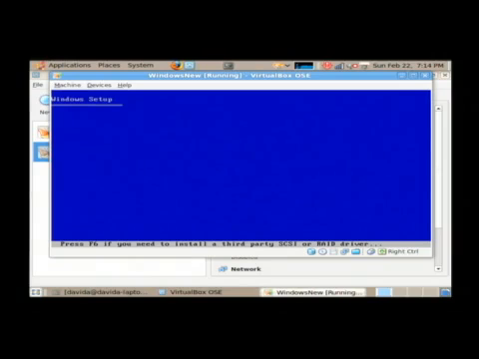Now, what you're going to see here is this blue screen that says Windows Setup on it. It's going to run through and start loading all of the subsystems that are used by Windows during the install process. As you can see down there at the bottom, they're just flying through, all these different systems it uses for the setup.